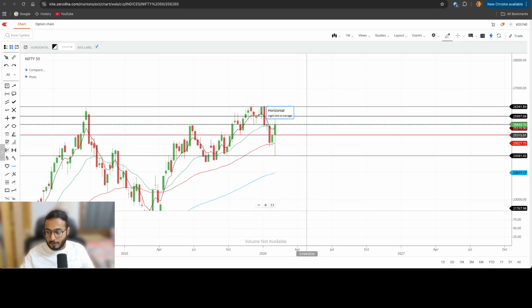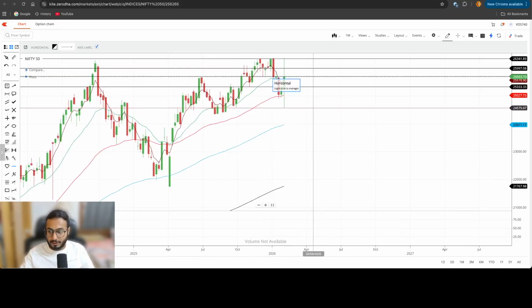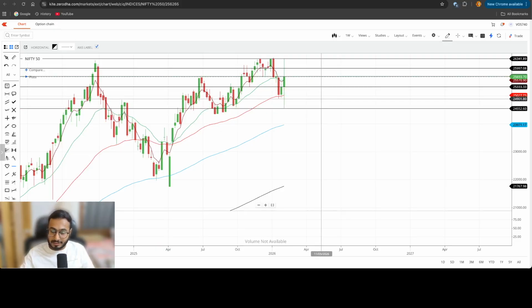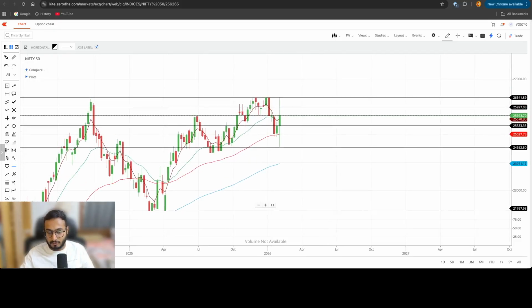The moment we start to break down below 25,300, we will go till 25,000. Any break below 25,000 will be dangerous for the markets, because the 24,500 level will not be held anymore. Several times we have taken support from 24,500. If this time we hit 24,500, we will not be supported. I think we're gonna see the 23,000 level on the charts, right? Let's go to the daily time frame, and for the upper levels and lower levels, I'm slightly confident on the bullish side, so I'm not giving you the lower levels.